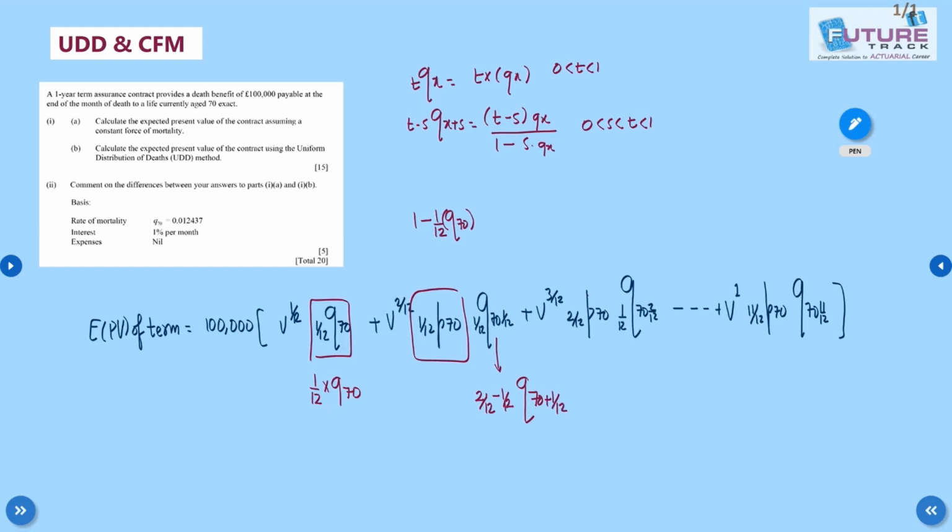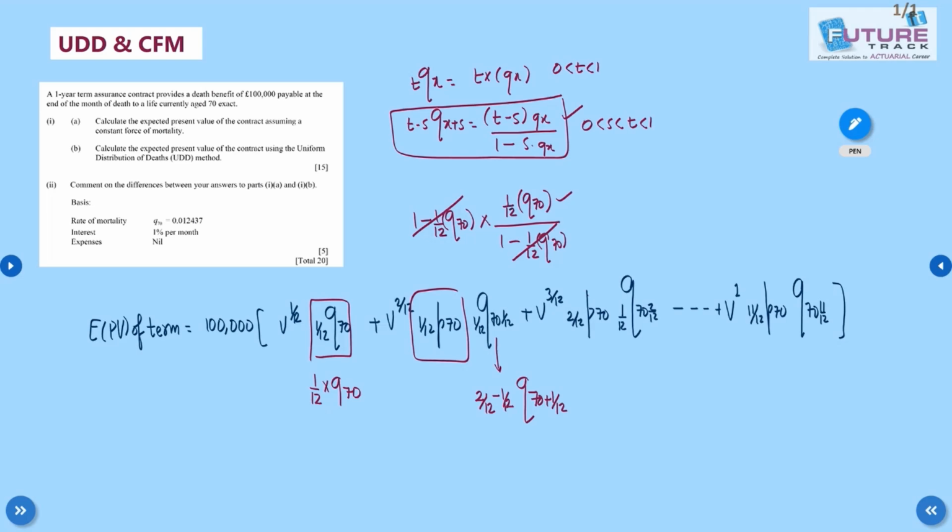If you apply the formula t-s q x+s, t minus s is 1/12 into q70, divided by the denominator 1 minus s, which is 1/12, into q70. So numerator and denominator get cancelled and we are left with only this.